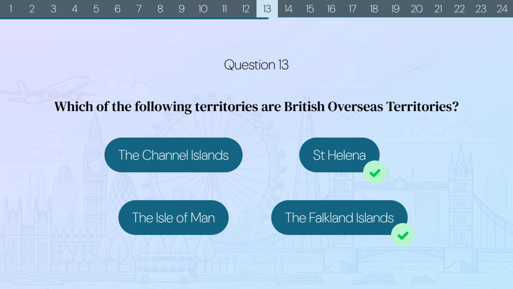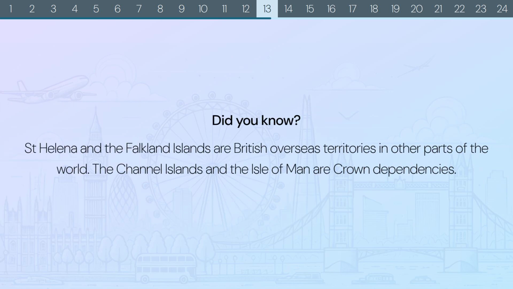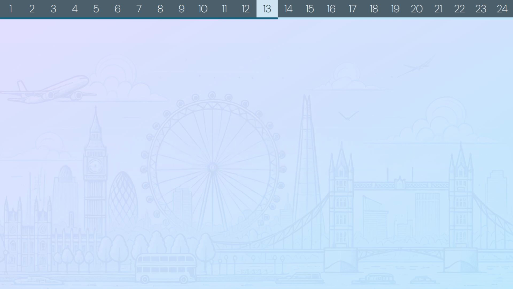The correct answers are St. Helena and the Falkland Islands. Did you know? St. Helena and the Falkland Islands are British overseas territories in other parts of the world. The Channel Islands and the Isle of Man are Crown dependencies.